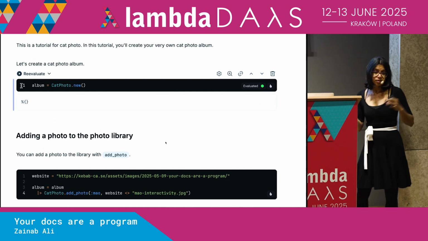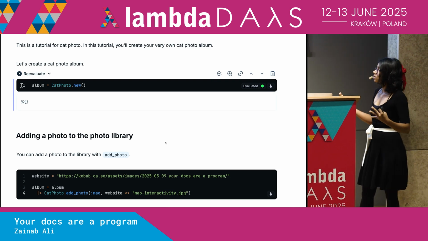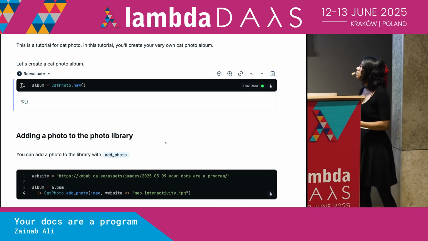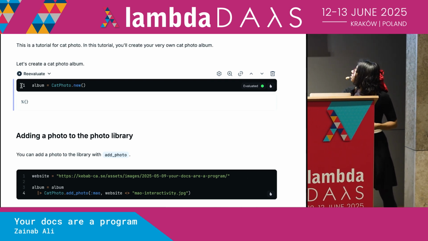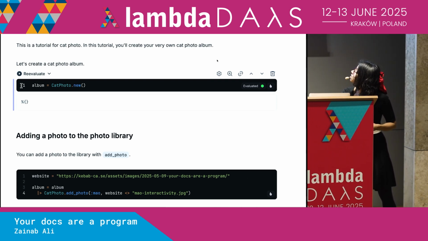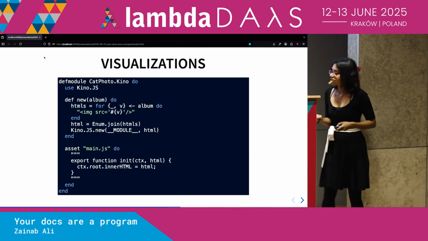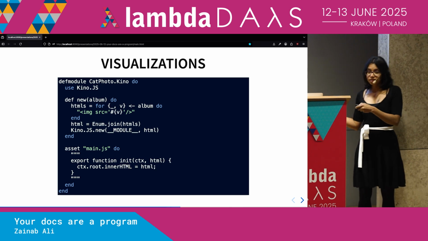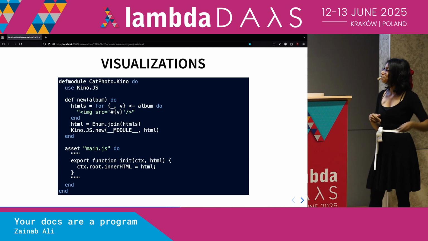There are other things that we can do as well. In the same way that we could use mdoc to display an image, we can use Livebook to display custom visualizations. And so to do that, we write some code. Oh, hold on. Let's full screen this. There we go. So to do that, we can write some code. This is some code written in Elixir using a library called Kino. Kino is the thing we use to produce these visualizations.